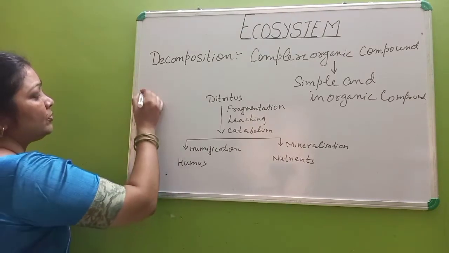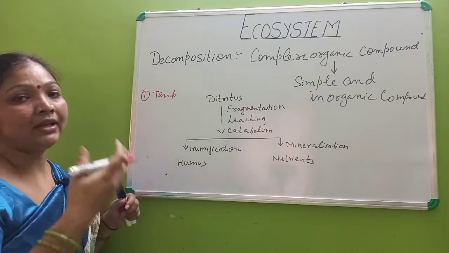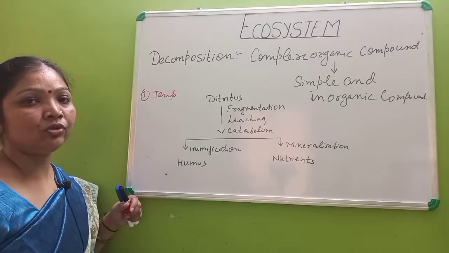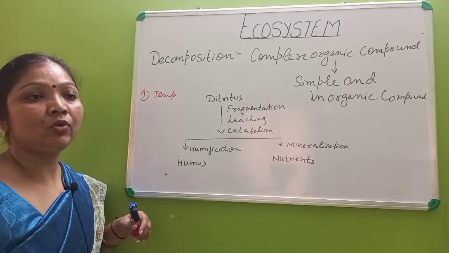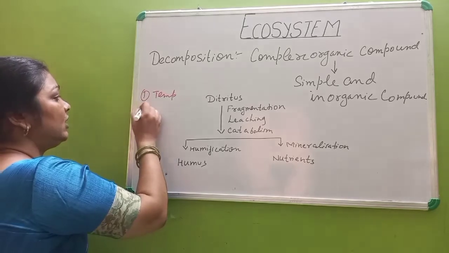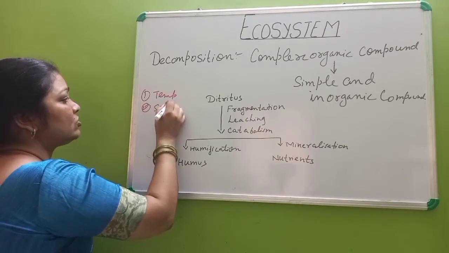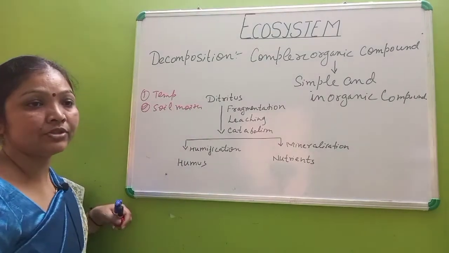Now there are many factors that affect the process of decomposition. The process can be affected by temperature, because enzymes are required and enzymes work at a specific temperature, so temperature will affect the rate of decomposition. Then another is soil moisture, which is also going to affect the rate of decomposition.